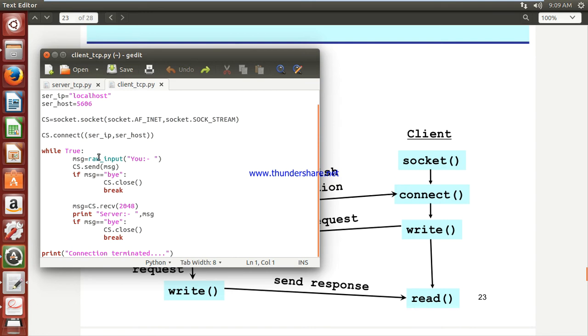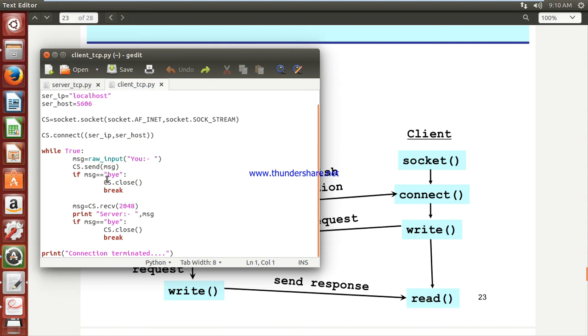Okay, that is nothing but raw input. Whatever data you put over here will get accepted and assigned to a message. Now that message you want to send, the whole acceptance and delivery of your message must go through your socket. The client socket's method for sending a message is send, and pass that message. Now I am checking that message.